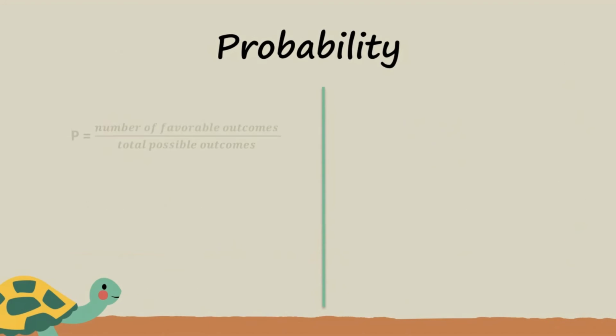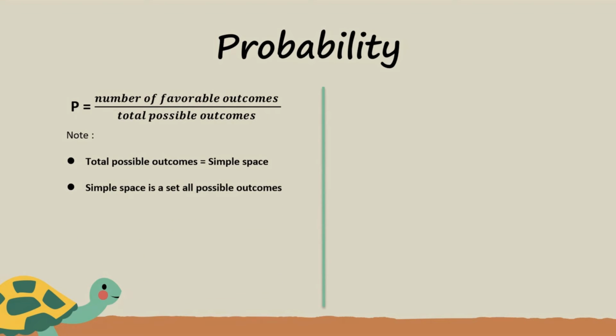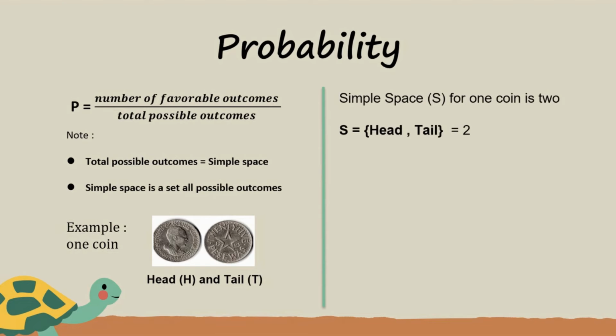This we can call P. The probability of an event occurring is the number of favorable outcomes divided by the total possible number of outcomes. Before we go over some examples that talk about how to calculate probability, we need to talk about something called sample space. Sample space is basically the set of all possible outcomes that can occur.